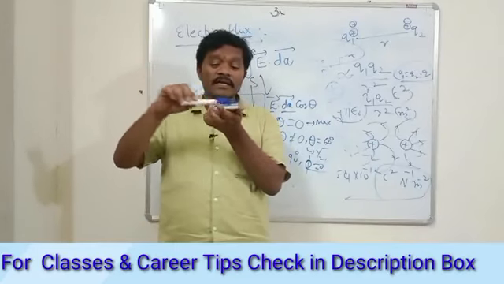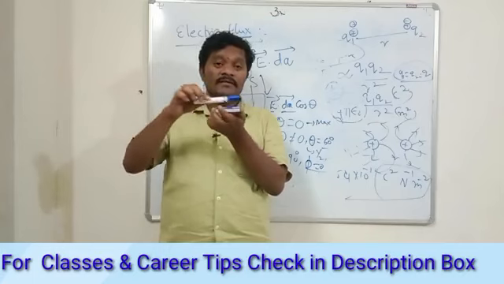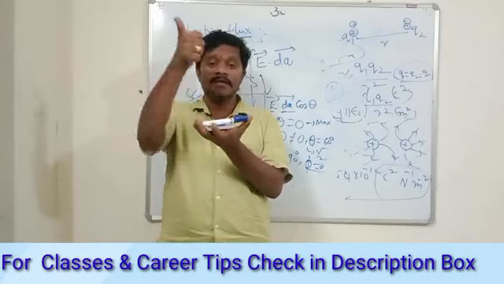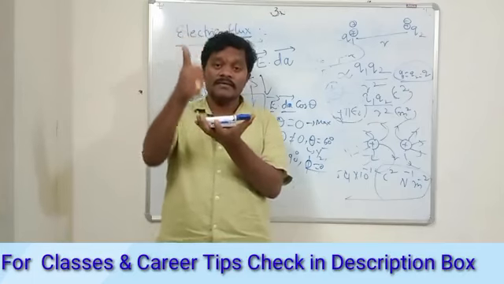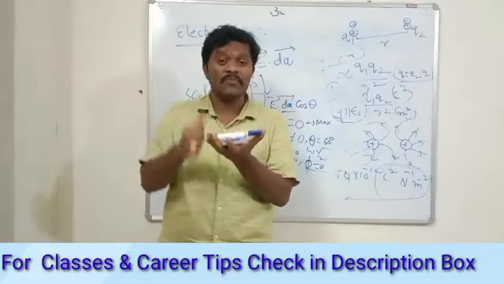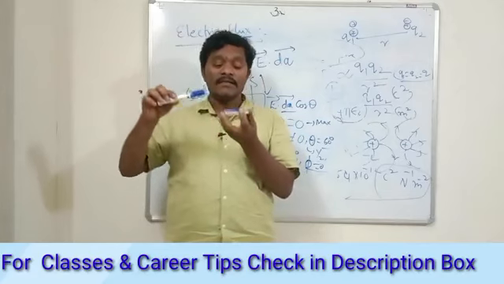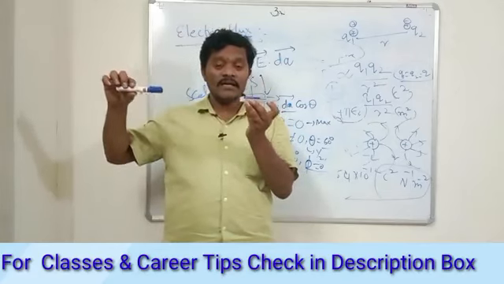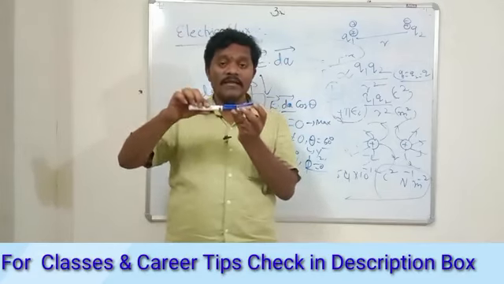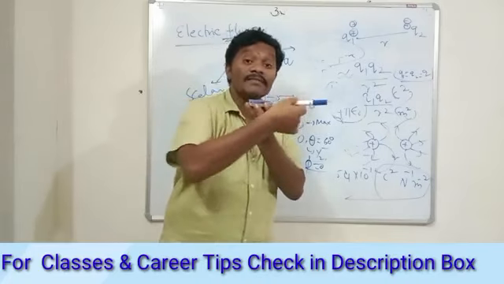So the flux becomes 0. That means the electric field lines are going in from one side and coming out from another side.